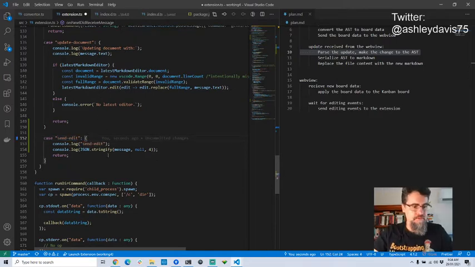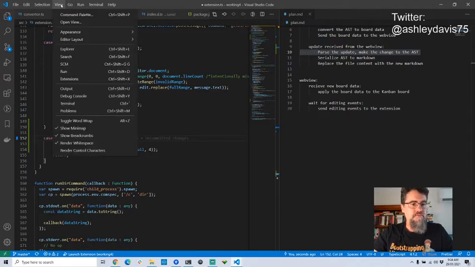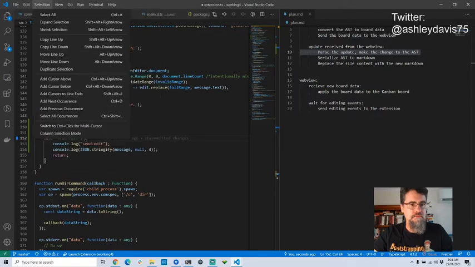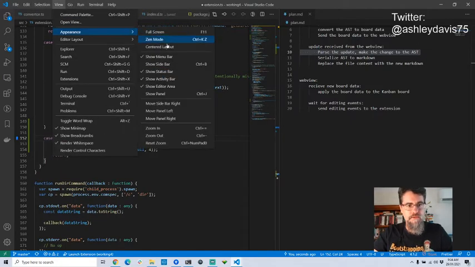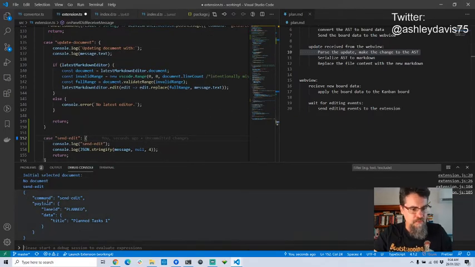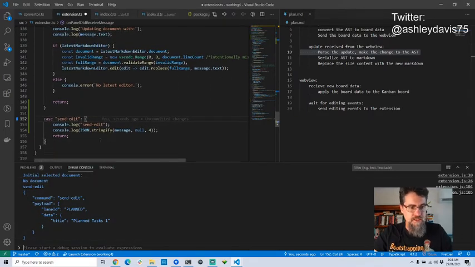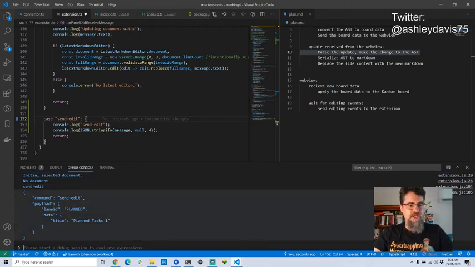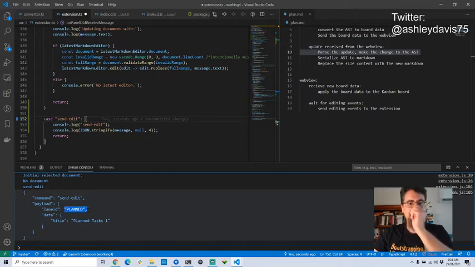Now I just want to have a look at the panel here. How do I get to the panel? Appearance, show panel, Control J. I should remember the hotkey for that. So what I'm looking at here in the message is the payload, the lane ID. I actually need to look at this with the proper lane ID, this is the test data, because the lane ID is actually going to tell me where in the AST that I need to make this update.